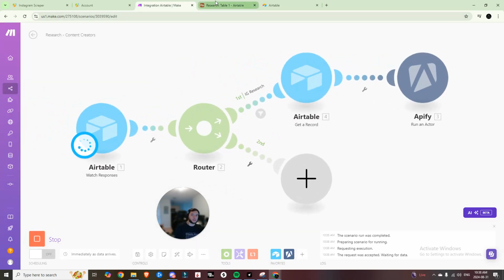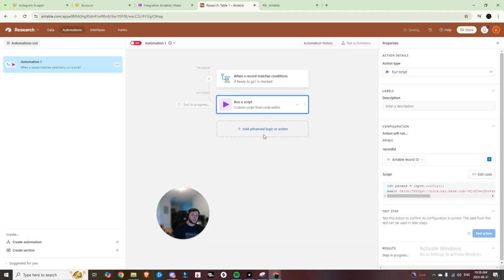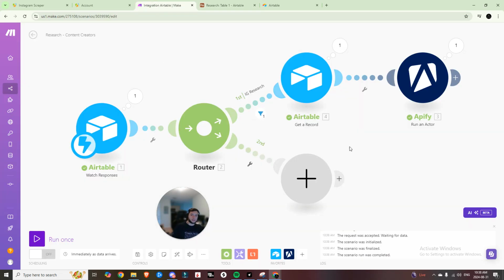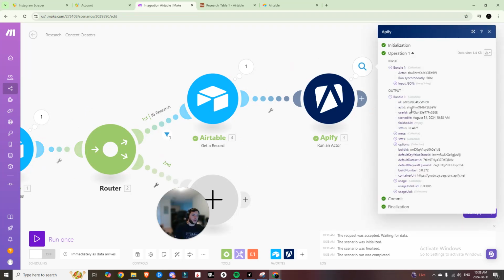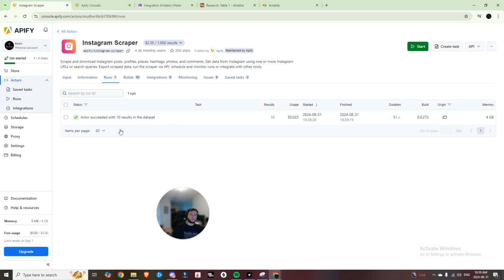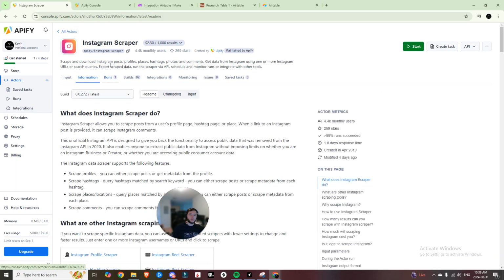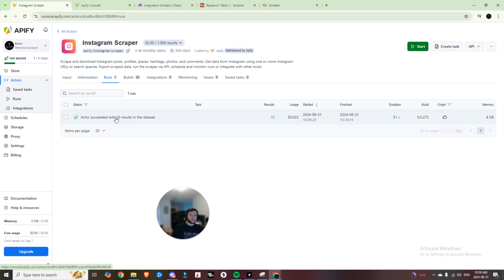We'll hop back into our Airtable, into our automations, and we'll test the action. You'll see it's a success. Went through, and we should have a successful output here. And so if we come back into our Apify dashboard and we go to the Instagram scraper, we click on runs, we can see that it succeeded with 10 results in the dataset.